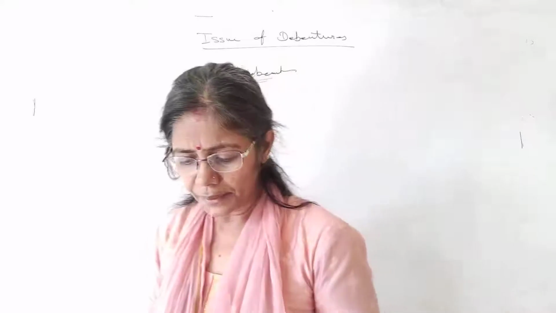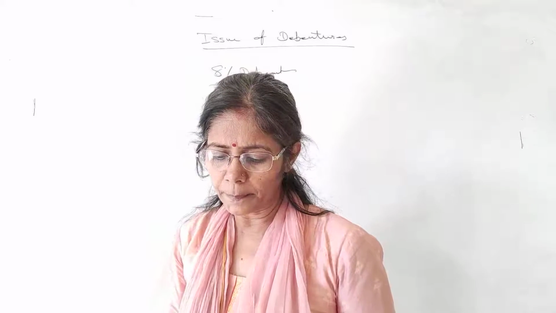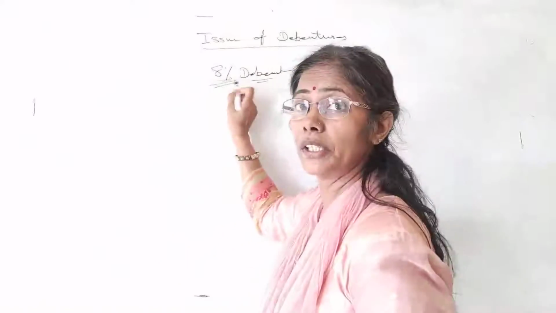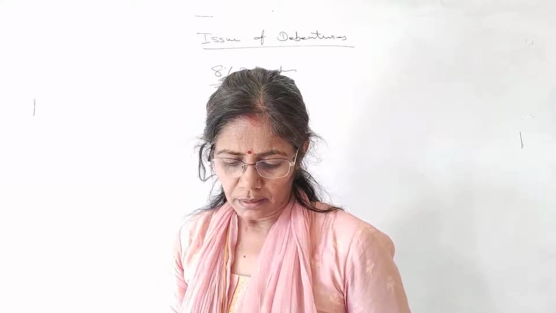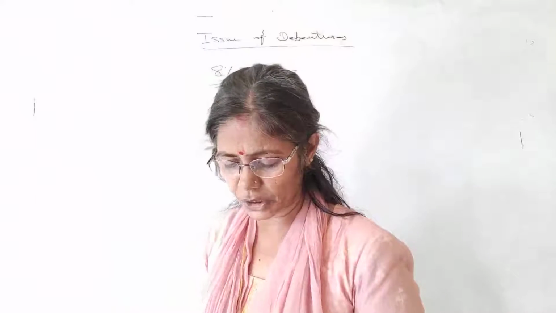Then the rate of interest of the debenture is specified. It is the practice to prefix the debenture, prefix meaning before the word debenture, we assign this. For example, they have mentioned 9% debenture, 8% debenture like this.